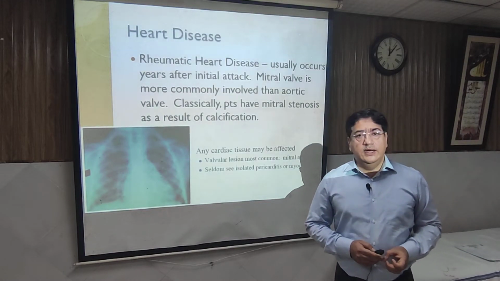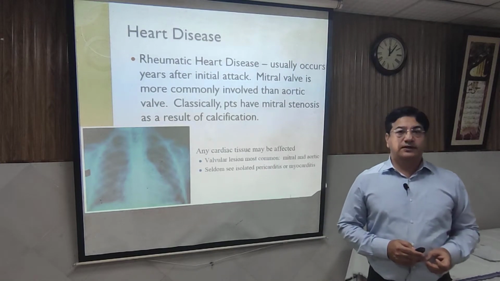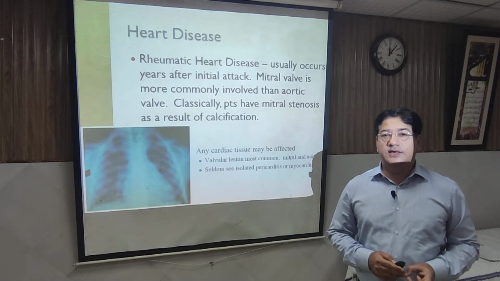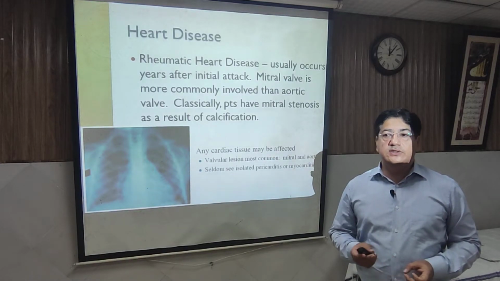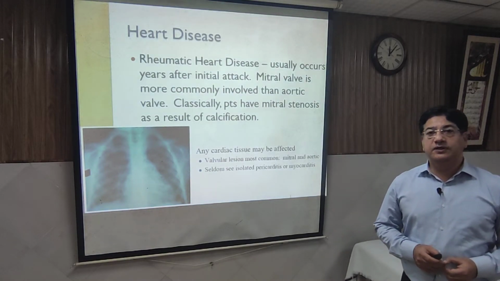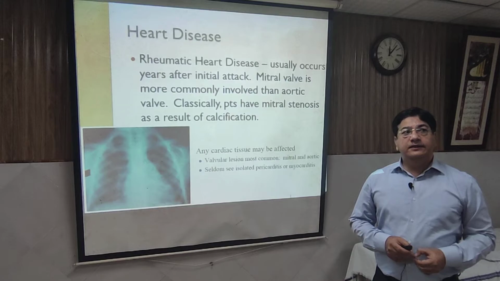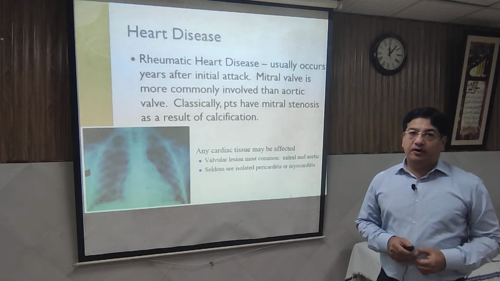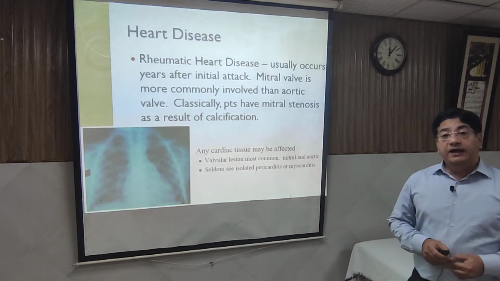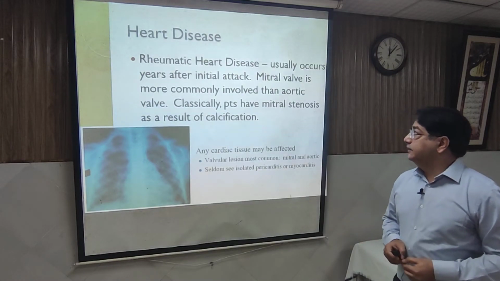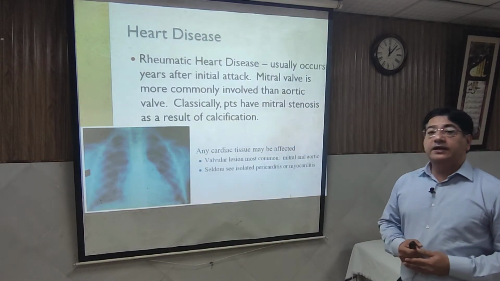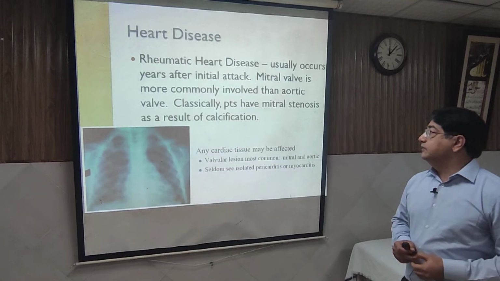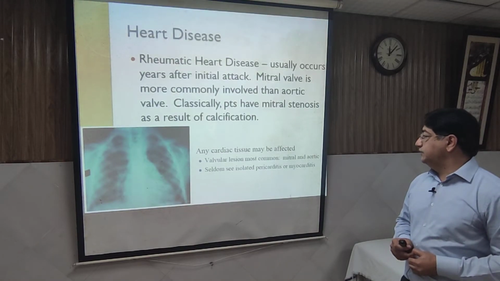Acute rheumatic carditis and rheumatic heart disease are two different entities. Acute rheumatic carditis means there is inflammation of different valves, especially the mitral valve, and if this disease is not treated or prevention is not given for a longer time, the rheumatic fever can happen again and again with repeated damage to the valve, or if it is poorly treated, the valve will be calcified. So it will cause permanent damage to the valve, especially the mitral valve, and that will be manifested as a calcified fibrosed valve, which will manifest as mitral stenosis.